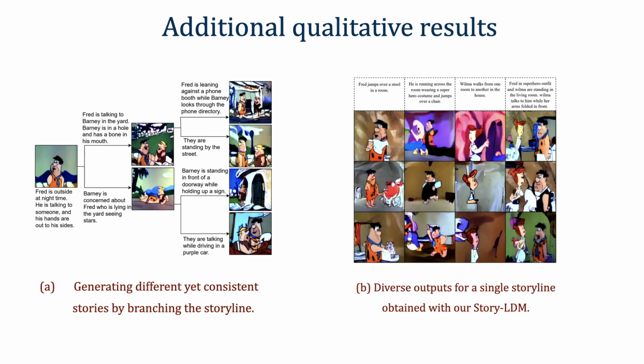Furthermore, to show that our autoregressive visual memory module can generate diverse stories conditioned on the current and previous condition, we create different story lines starting from a single sentence in the figure on the left. Moreover, in the figure on the right, we show that our approach can not only generate consistent visual stories but also diverse frames for the same text.